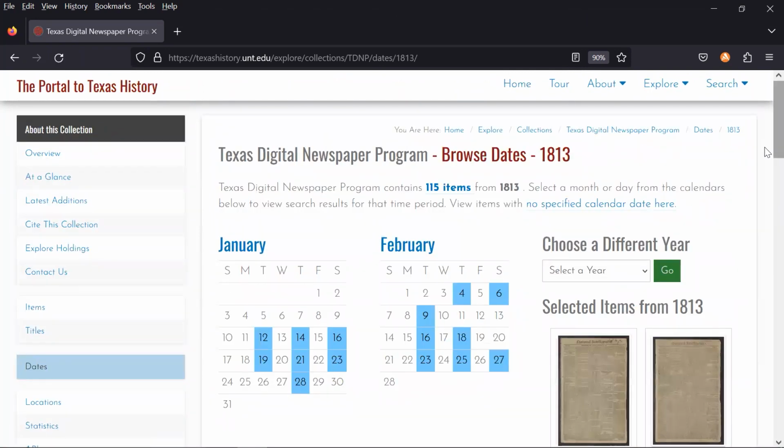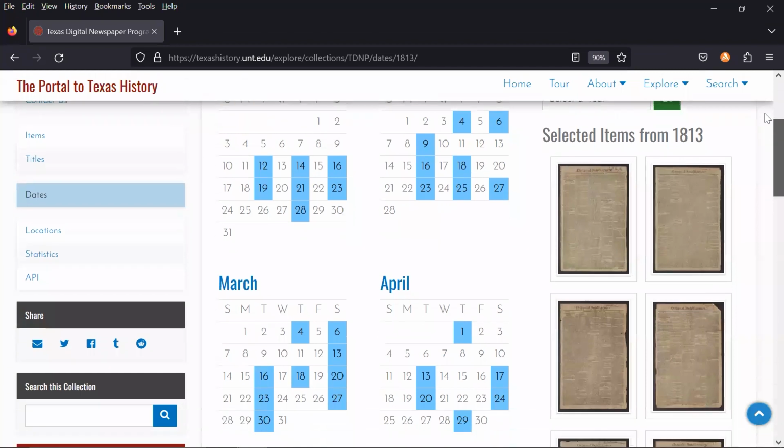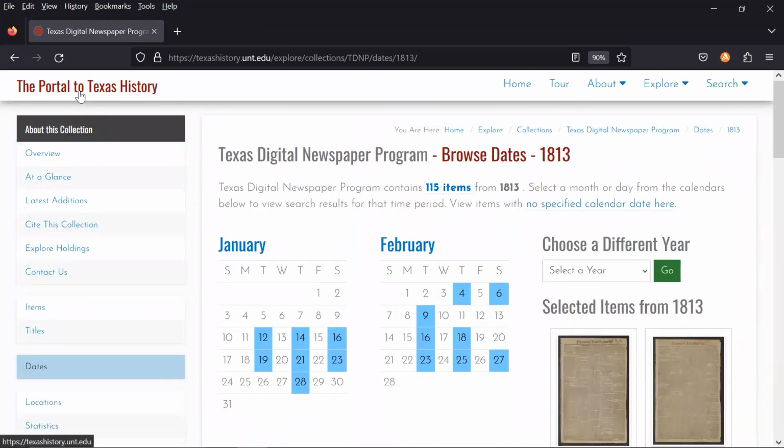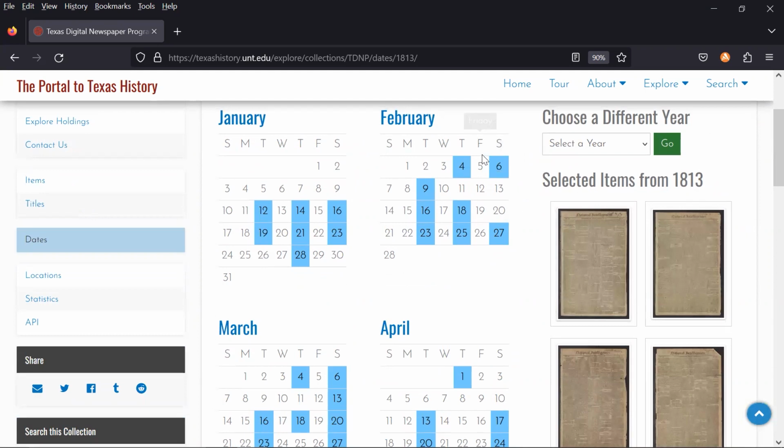Newspapers we host discuss Texas history and events happening in Texas at that time. And today I'm going to walk you through working with the Portal to Texas History. What I just did on the left-hand navigation side was to filter through to look at specific dates, going to 1813 as I was talking to you. Now, when I pulled this up, it shows me a calendar of different years and dates, and that's a great way, if you're looking for a specific time period to find an ancestor or a specific date, especially for an obituary or a wedding or a birth announcement, you can find that information.